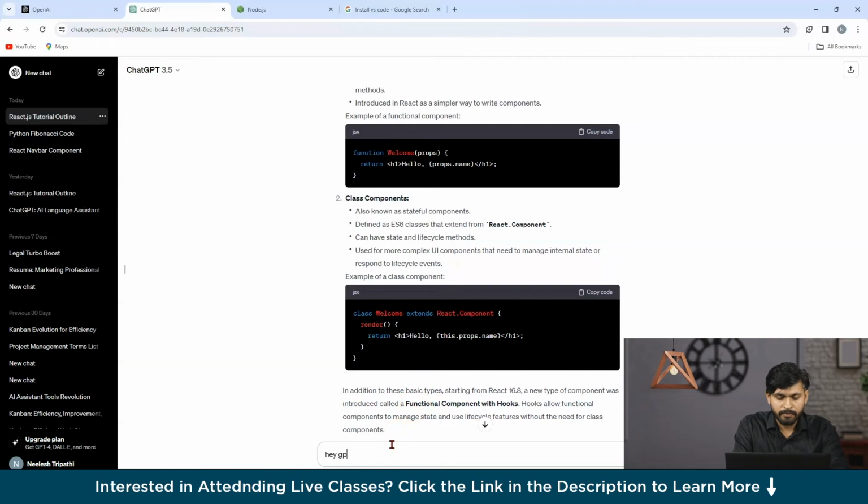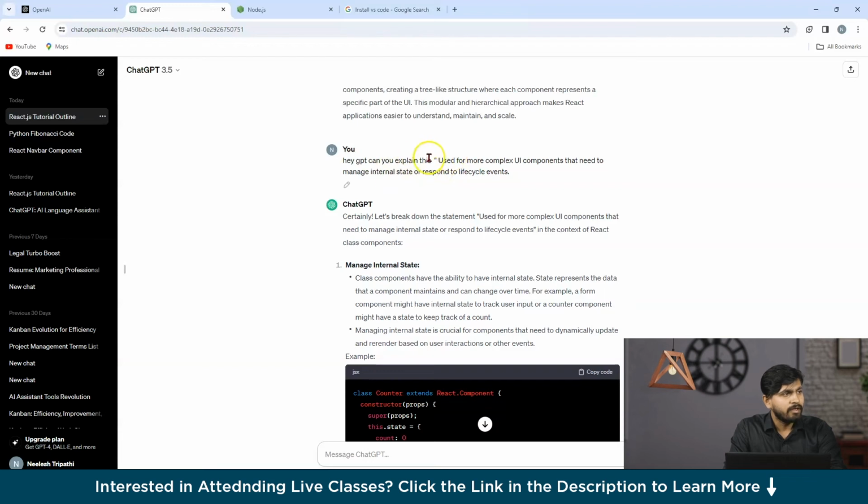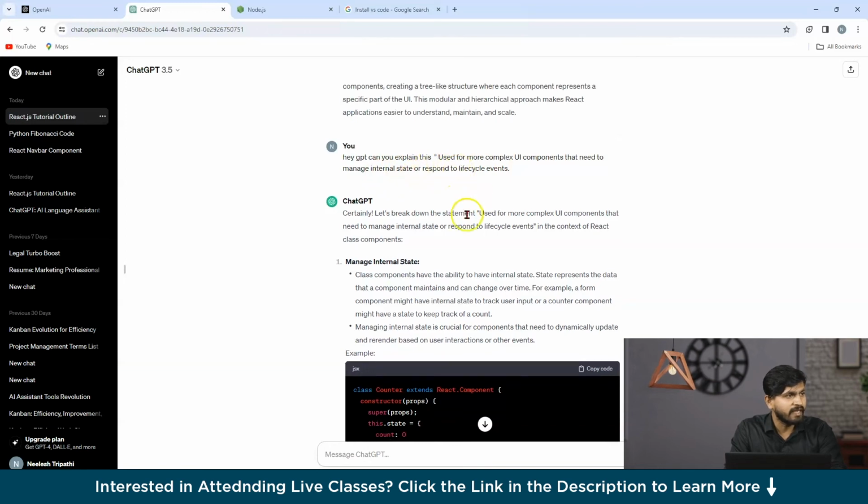Hey GPT, what do you mean by used for more complex UI components that need to manage internal state or respond to lifecycle events?